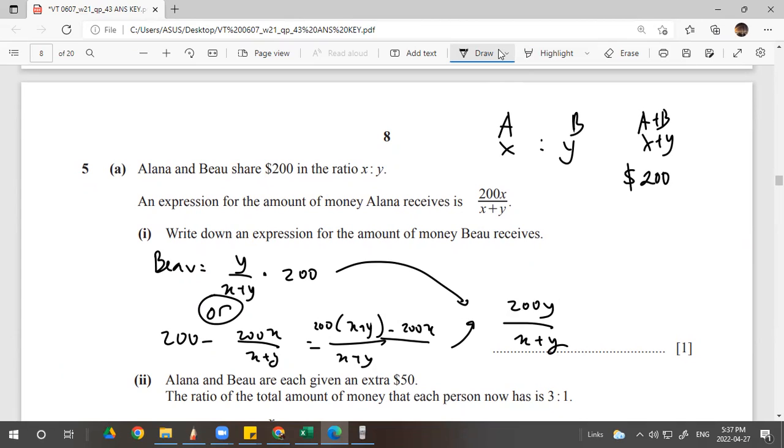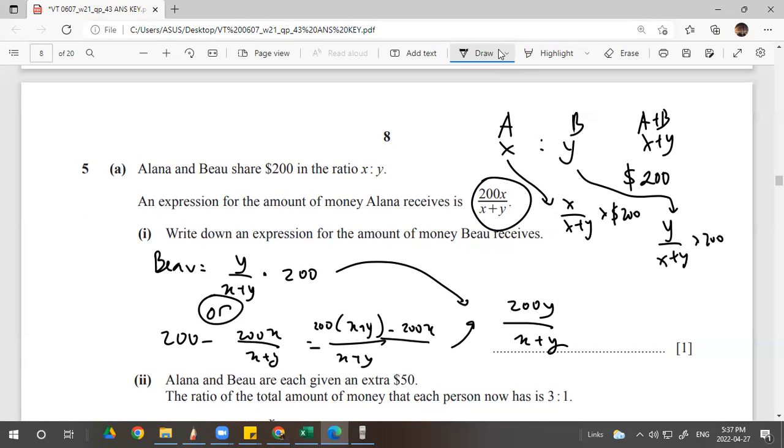Alana's amount is X over X plus Y times 200. How about Bao? Bao got Y over X plus Y times 200. Piece of cake, right? So 200Y over X plus Y.